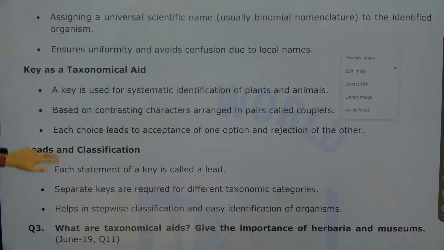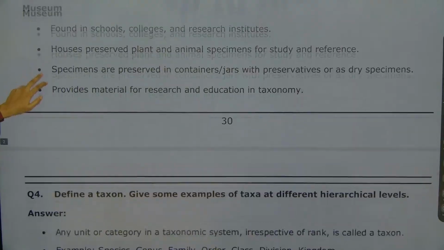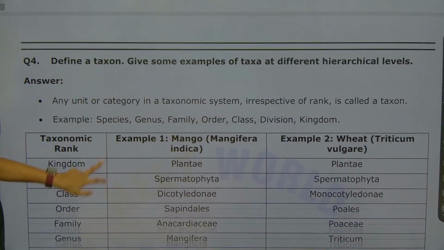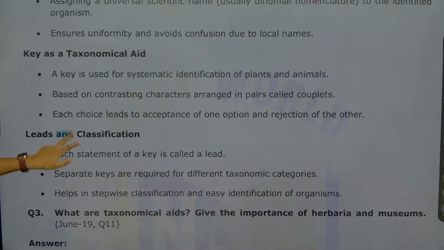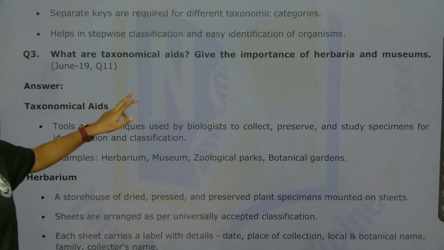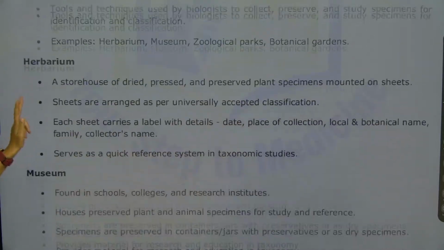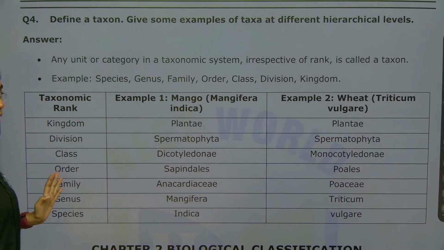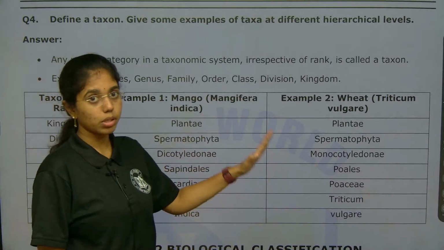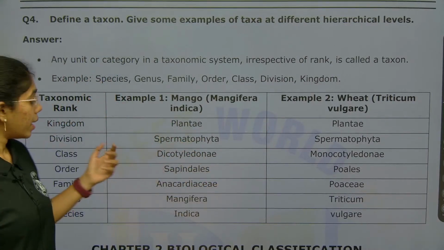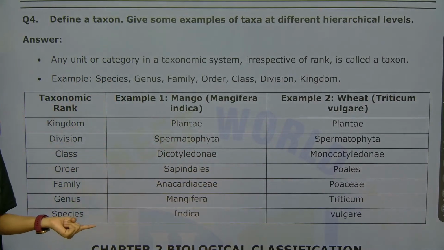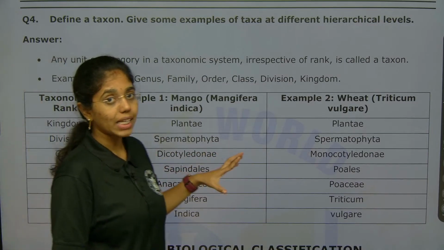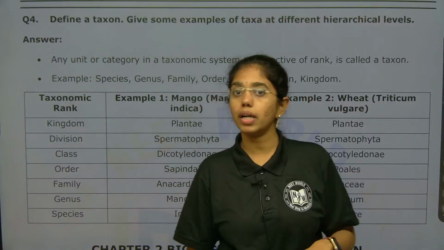And third is about taxonomic aids, includes herbarium and museum, and fourth is about taxon. Okay, that is by giving out 2 examples, 2 tables and representing all the taxonomic hierarchy, entire taxonomic hierarchy. So, with this, the short answer type of questions from the living world is done now.